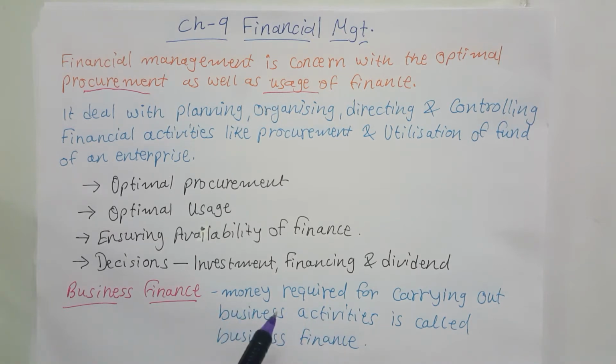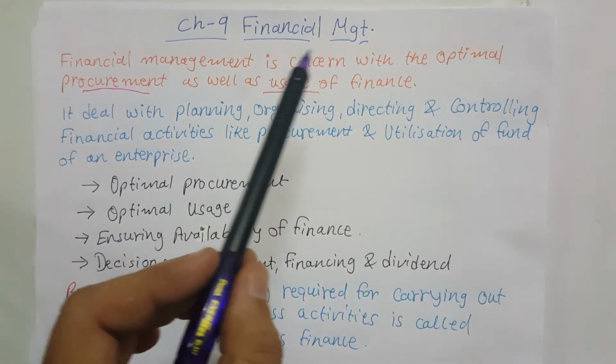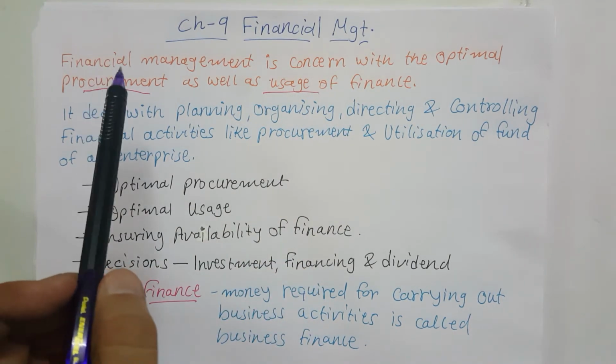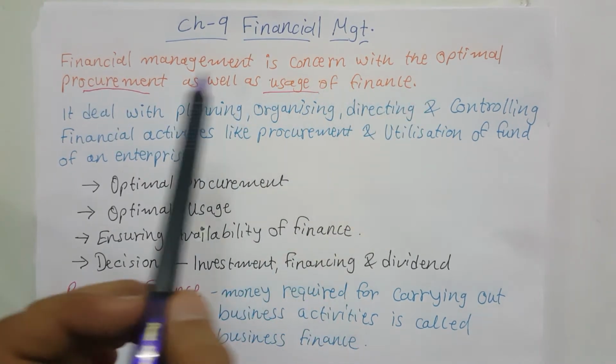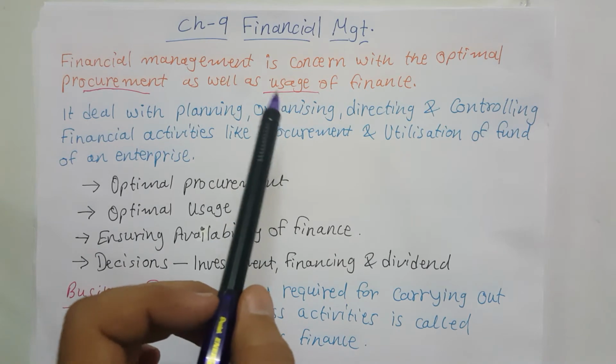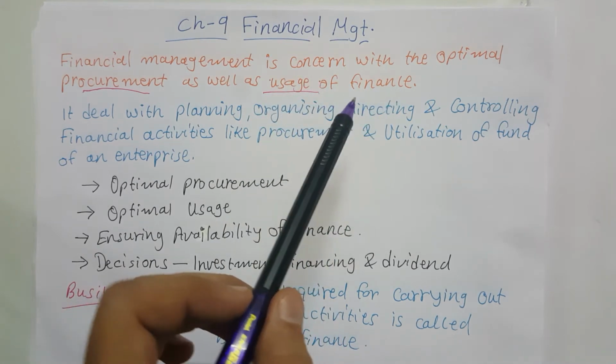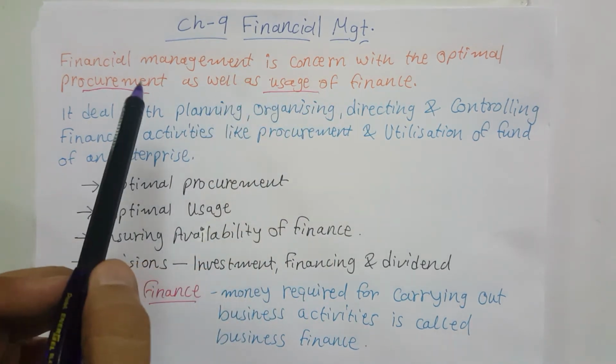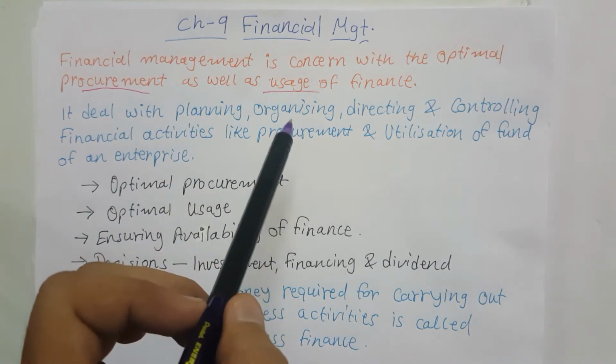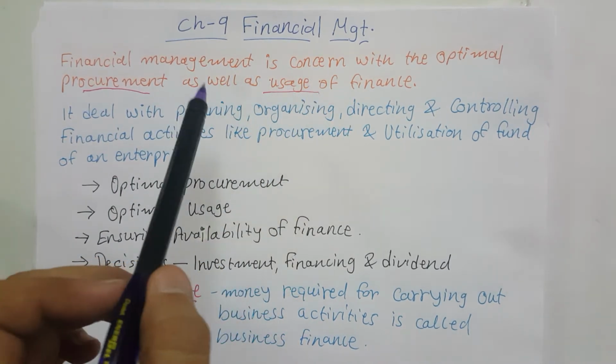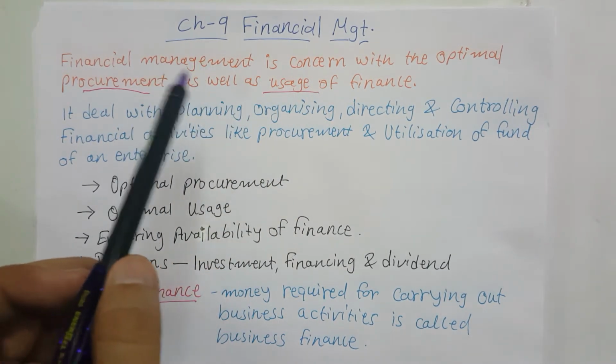So now we can try to understand what is the meaning of financial management. Financial management is concerned with optimal procurement as well as usage of finance. So two things are there, procurement and usage. We have to manage both of these things, which are included in financial management.